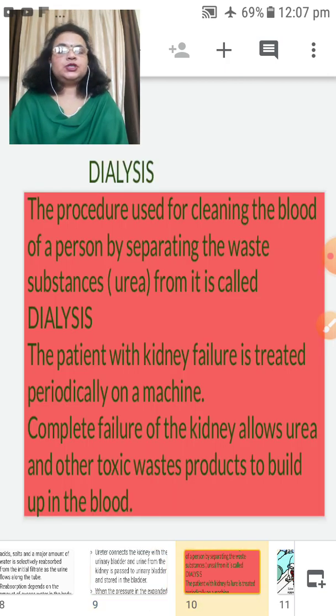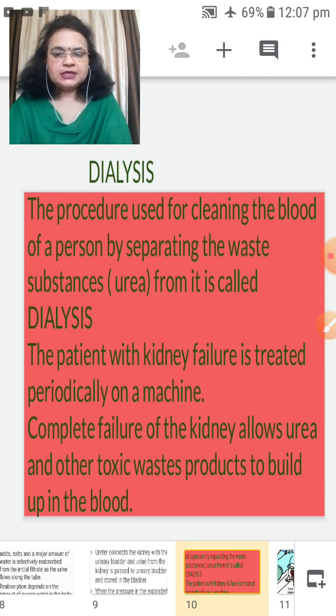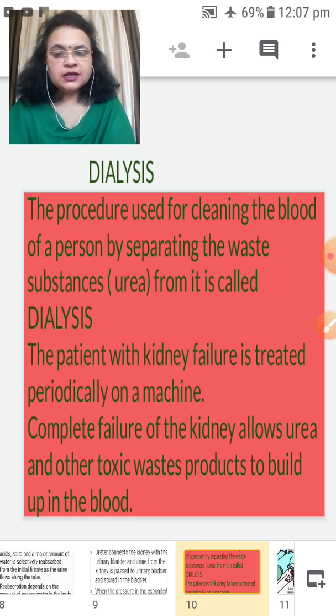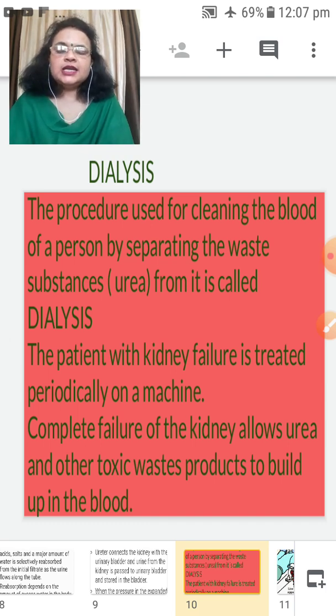Now children, sometimes the kidney stops working. Why does it stop working? Sometimes the kidney may be injured or infected. When the kidney is injured or infected, at that time it stops working and is not able to excrete the waste.